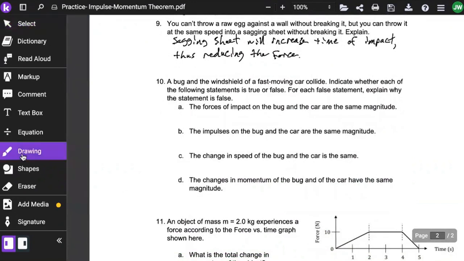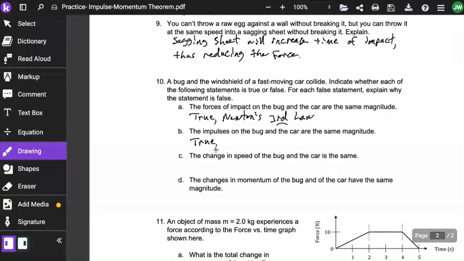Number 10, a bug and a windshield of a fast-moving car collide. Indicate whether each of the following statements is true or false. For the false statement, explain why. For number 10A, the forces of impact of the bug and the car are the same magnitude. That is true. Newton's third law tells us two objects interacting will share the same force, but in the opposite direction. 10B, the impulses on the bug and the car are the same magnitude.